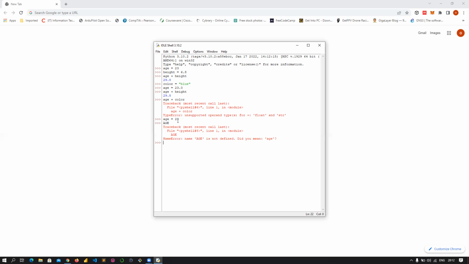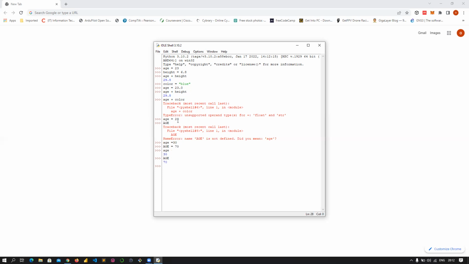There's nothing here because I've not stored anything using capital AGE. So let's do something like that. Let me assume any age. Age is equal to maybe 30. Then let me just give another age. Let me say for an older person, AGE is equal to 70. So if I call on the smaller one here, the first variable with lowercase age, and if I call on capital letters AGE, I'm going to get 70. So also take note of that.